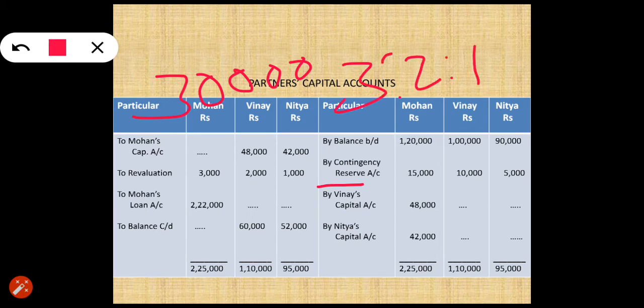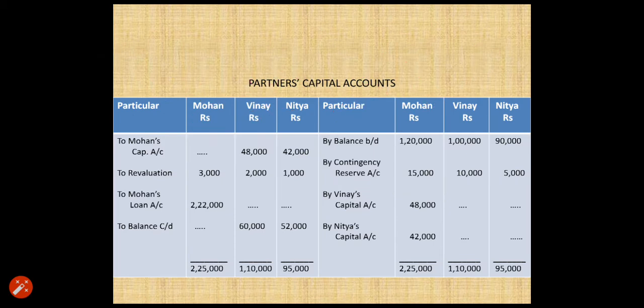It means 30,000, 3/6 part will be given to Mohan, that is 15,000. Then 2/6 part of 30,000, that is 10,000, will be given to Vinay, and 1/6 part of 30,000, that is 5,000, will be given to Nitya. So we have done the treatment of reserves. Now let us see the treatment of goodwill which we have calculated.